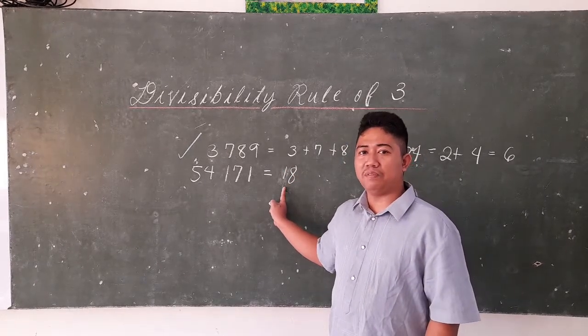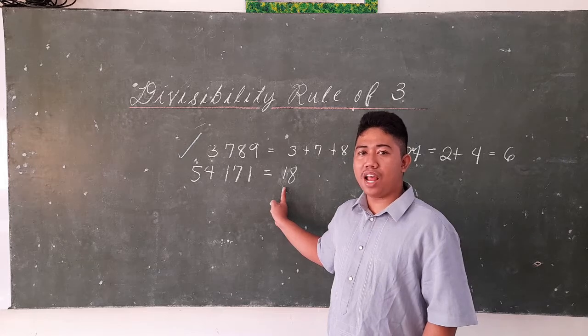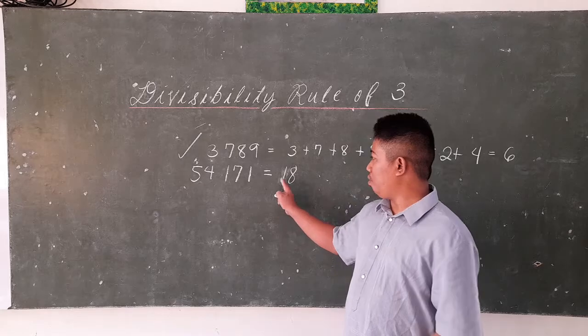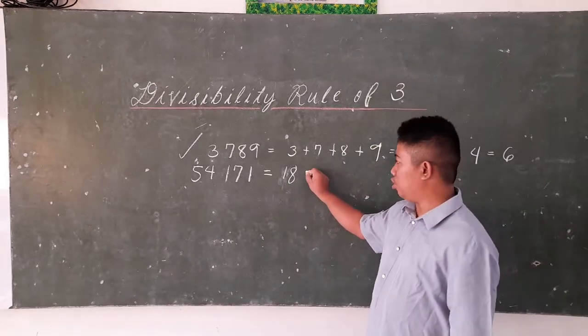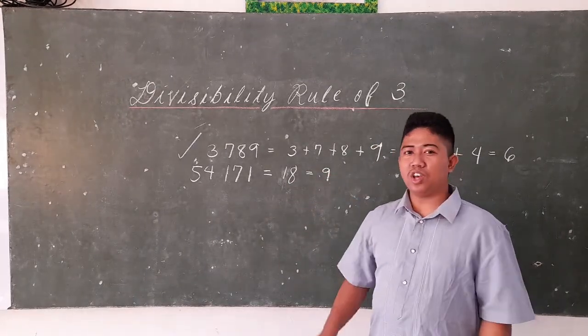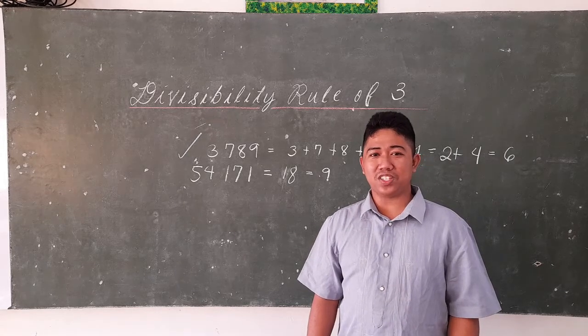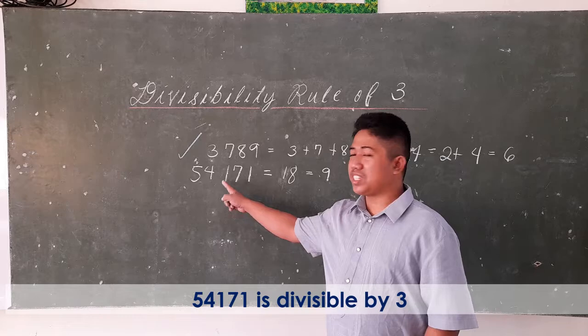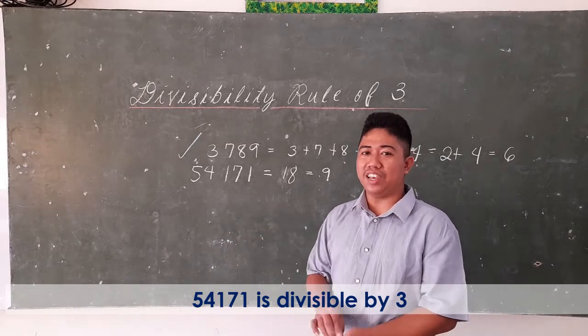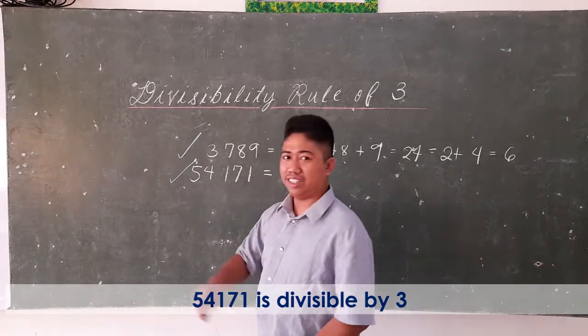So 18 is divisible by 3. If you want to prove that, let's do the same rule. So 1 plus 8 is also equal to 9. So 9 is divisible by 3. Yes, of course. Therefore, 54,171 is divisible by 3.